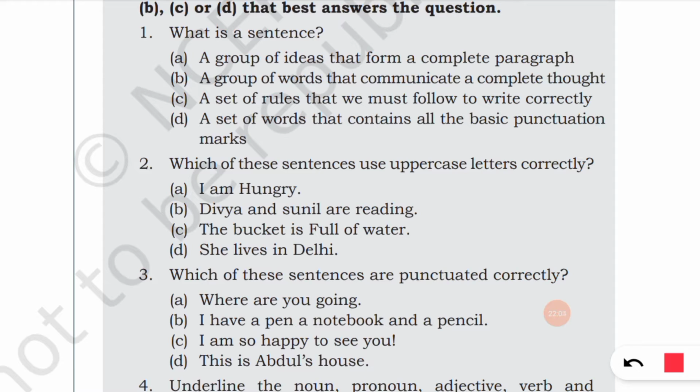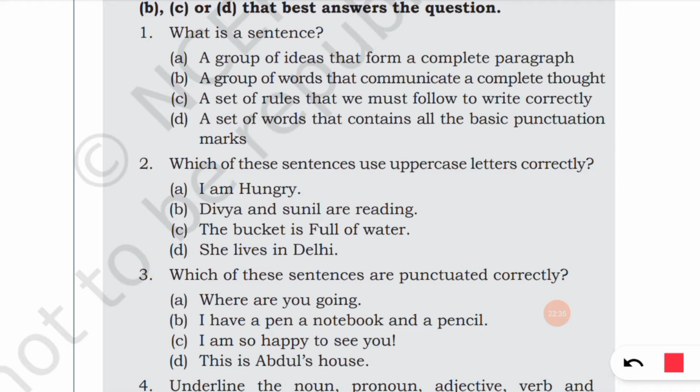So what is a sentence? A sentence is a group of ideas that form a complete paragraph, a group of words that communicate a complete thought, a set of rules that we must follow to write correctly, a set of words that contain all basic punctuation marks. So what is a sentence? A sentence is a group of words that communicate a complete thought. A sentence is a group of words that gives a complete sense.